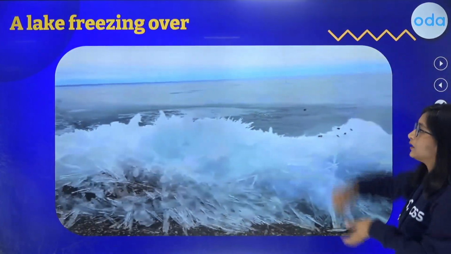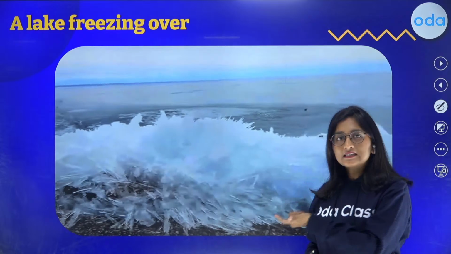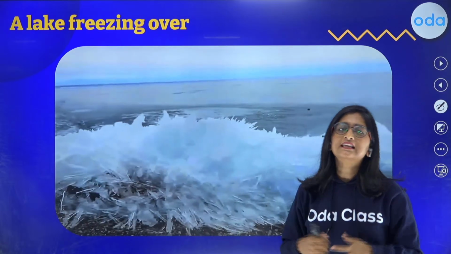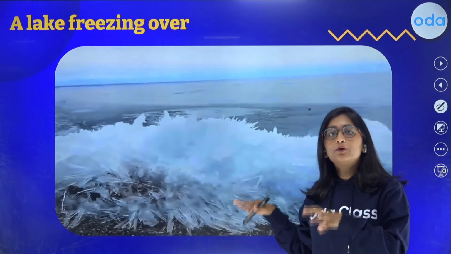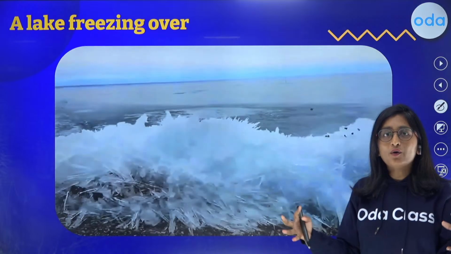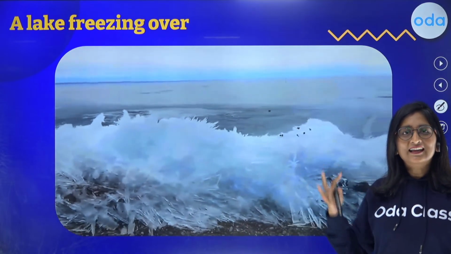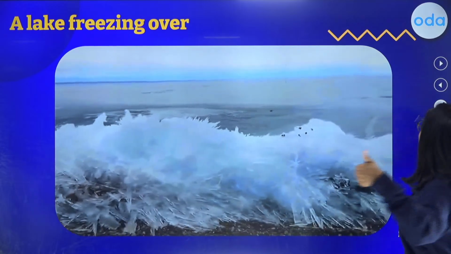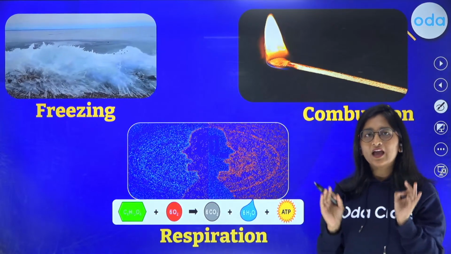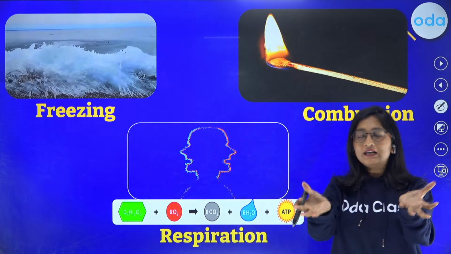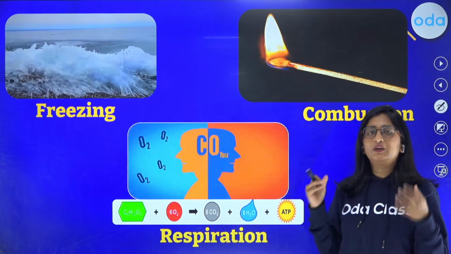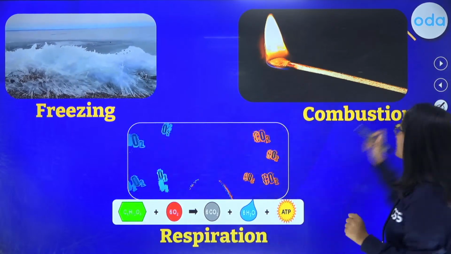Now, moving forward, the lake freezing over. What is this an example of? If I give you a situation where you have to choose endothermic or exothermic reaction, what is this an example of? This is also an example of an exothermic reaction because the water in the lake is freezing. It is releasing heat from itself to the surroundings. Got it? These are all examples of exothermic reactions where heat is being released, whether it be freezing, respiration, or combustion. In all three cases, we have found that heat is being released.